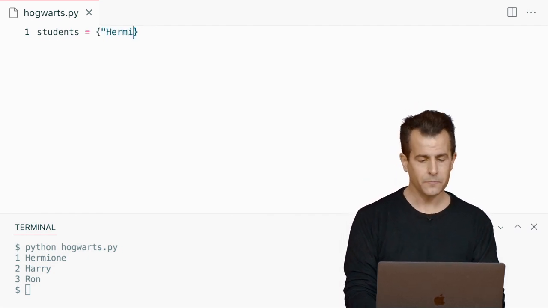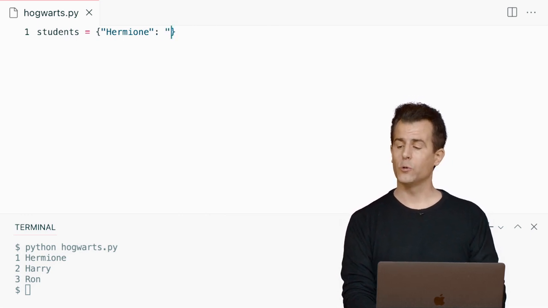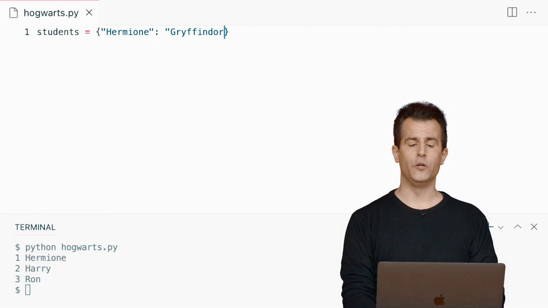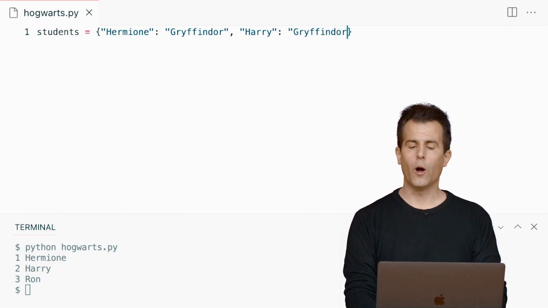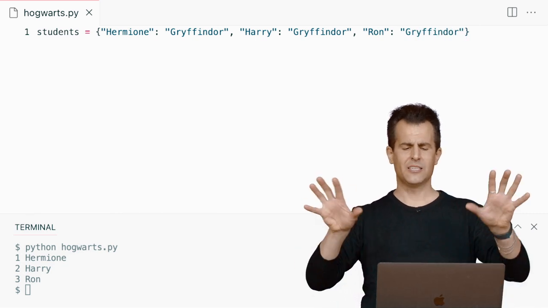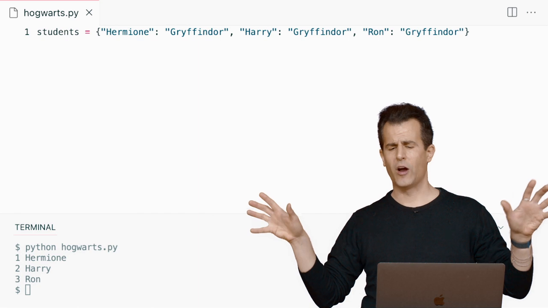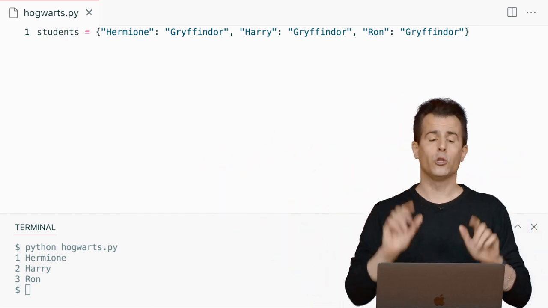Hermione, quote unquote, colon, and then the value thereof. What do you want to associate with Hermione? Well, Gryffindor. What do I want to associate Harry with? Well, I want to associate him with Gryffindor. What do I want to associate Ron with? Well, I want to associate him with Gryffindor. Well, this is going to get very ugly quickly. Once we add in Draco and Slytherin, my code is going to get too long. It's going to start wrapping. So this is purely aesthetic.